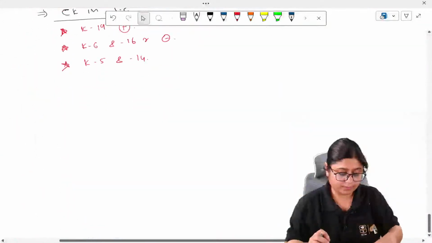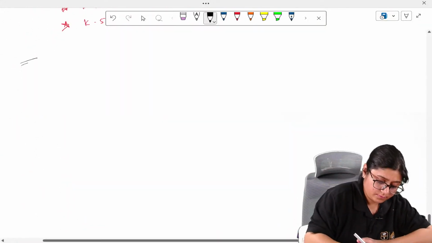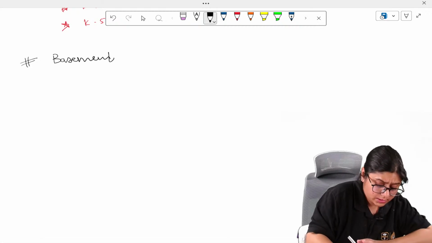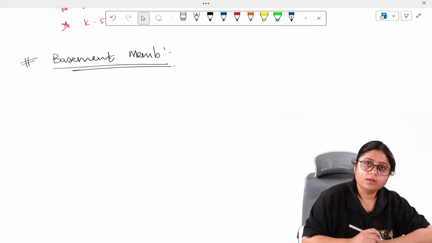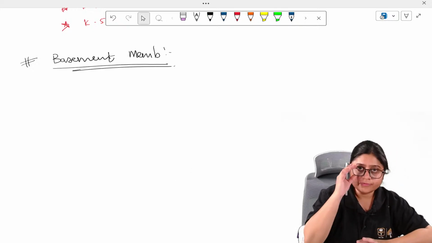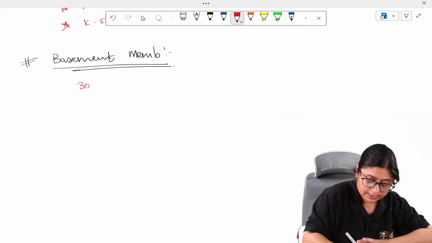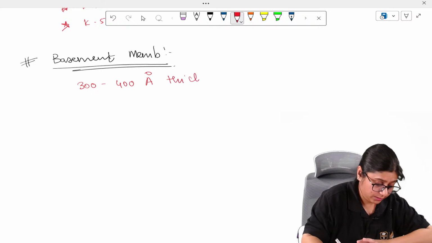This basement membrane connects the epithelium to the connective tissue, and the important point here is it is 300 to 400 angstrom thick.